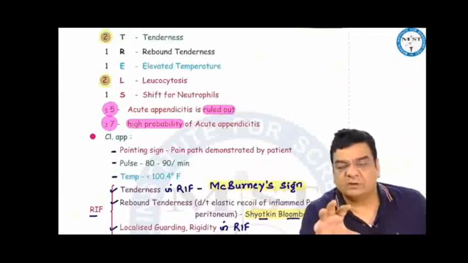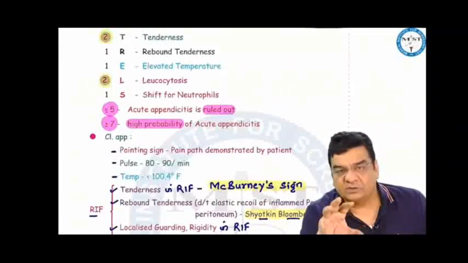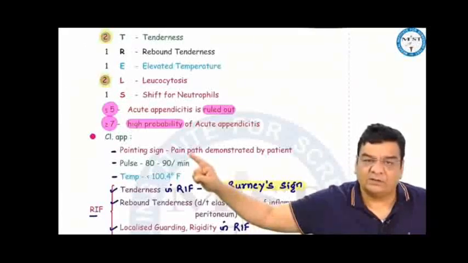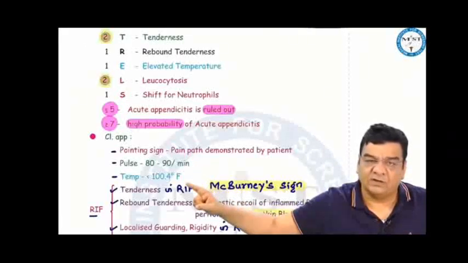How to approach these patients coming to us in emergency? Before you touch the patient, you ask the patient to demonstrate the pain path. So he uses his finger to demonstrate that pain started from the periumbilical region and then it went towards the right iliac fossa. That is the pointing sign. Pulse rate is generally between 80 to 90 beats per minute. Temperature usually less than 100.4 degrees Fahrenheit.